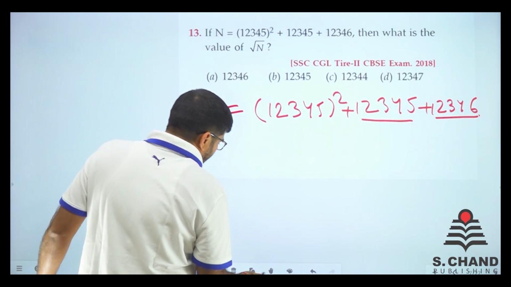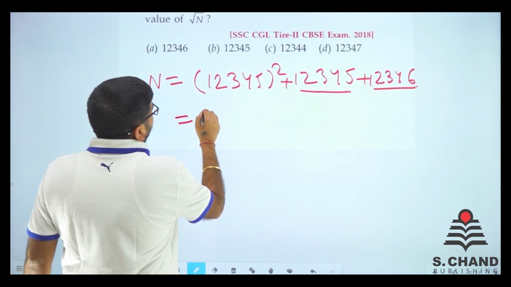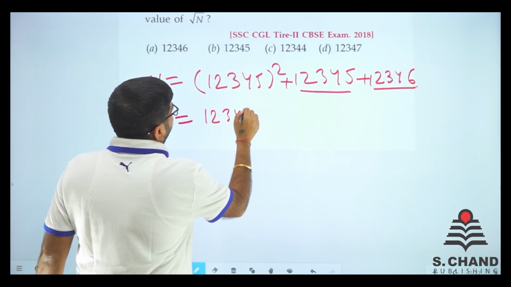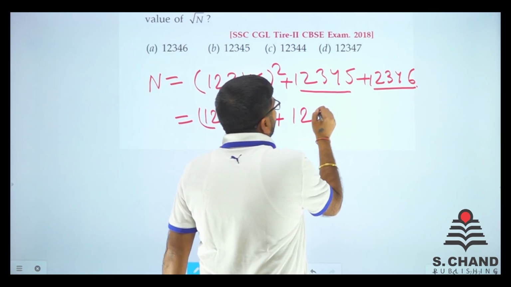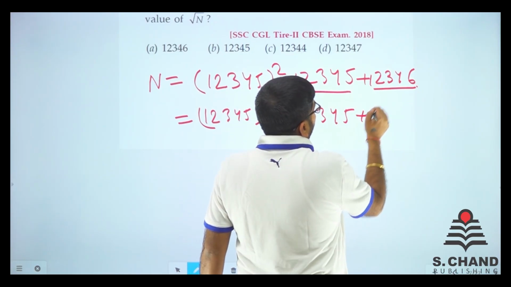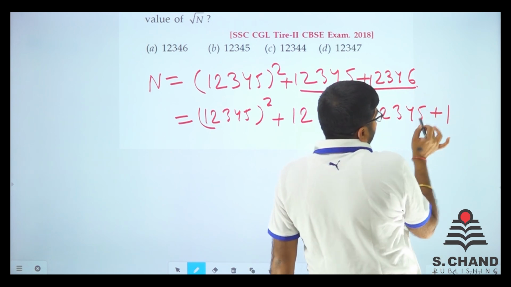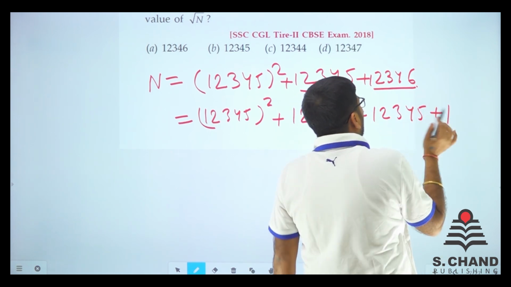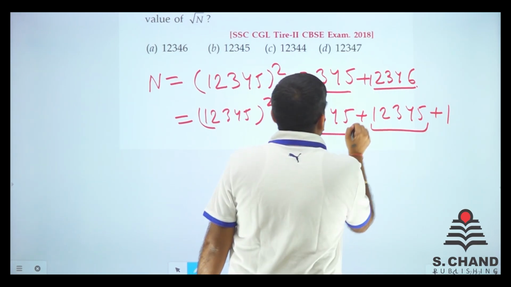So let's do something. What I can do is 1, 2, 3, 4, 5 ka whole square plus 1, 2, 3, 4, 5 plus 1, 2, 3, 4, 5 plus 1. Why? This is 45 plus 1 is 46. So I just thought कि 1, 2, 3, 4, 5 के टर्म्स में एक बार सबको ले आए.